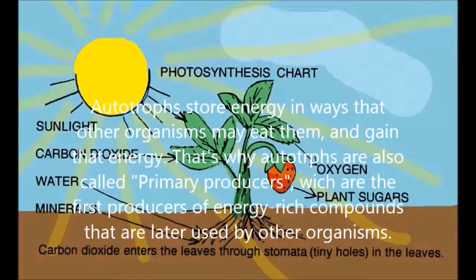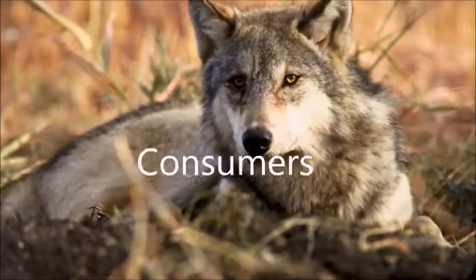Autotrophs store energy in ways that other organisms may eat them and gain energy. That's why autotrophs are also called primary producers, which are the first producers of energy-rich compounds that are later used by other organisms. As said before, primary producers gain energy directly from the sun or through chemical ways.